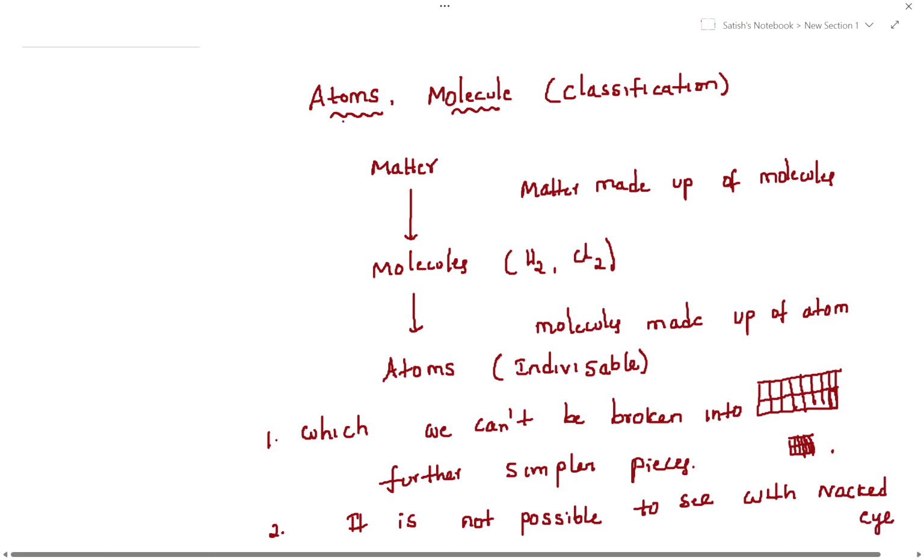Okay, now which can take part in a chemical reaction? I said no, it is not possible to see with the naked eye, but it can participate in reaction. Right?